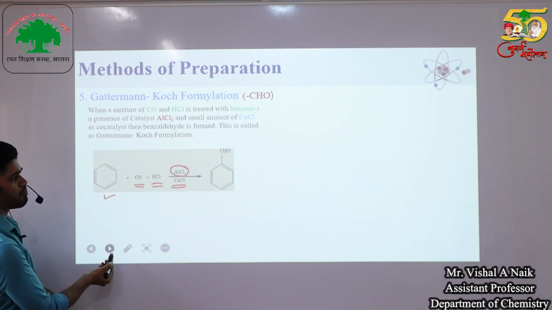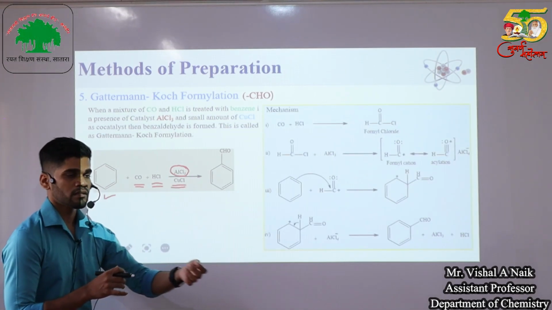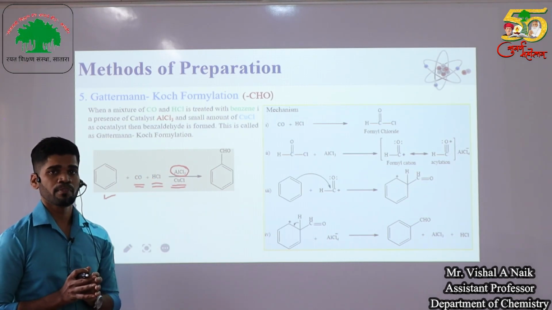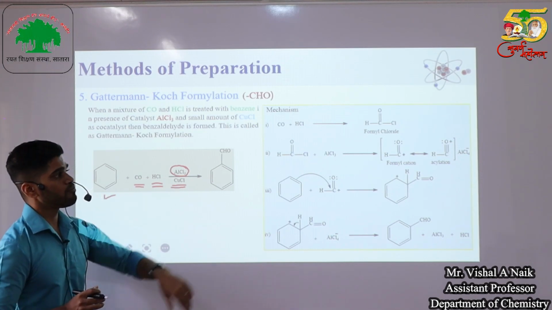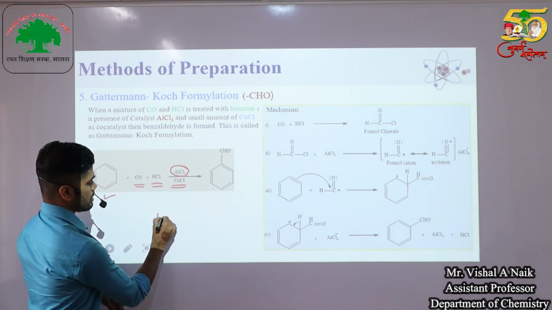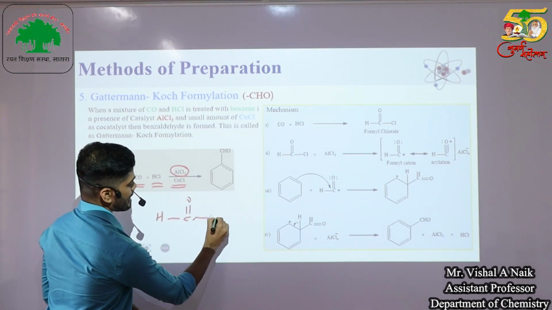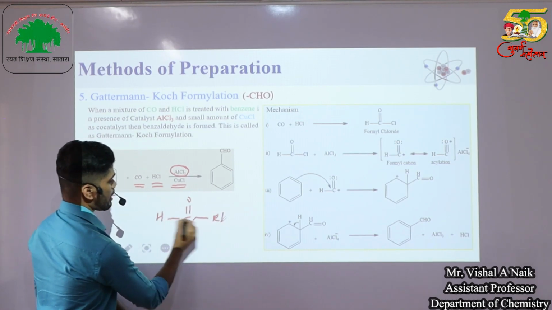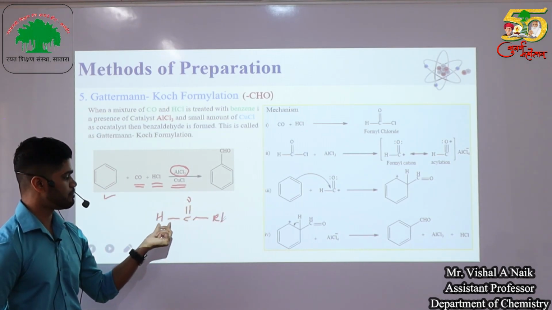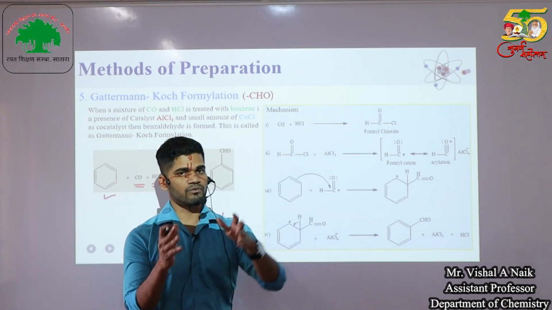So what is the mechanism behind the Gattermann-Koch formylation reaction? In the first step, carbon monoxide and hydrochloric acid react together and form formyl chloride as a product. So we say that only HC double bond O, carbon monoxide, is added in between hydrogen and Cl. The carbonyl group is added in between hydrogen and chlorine. That's why formyl chloride is formed in the first step.